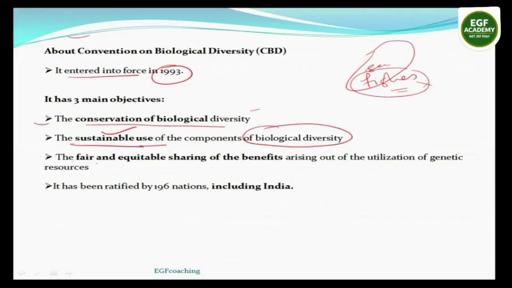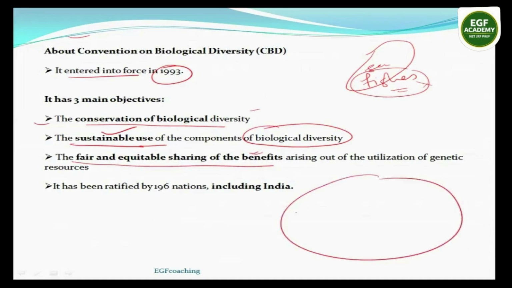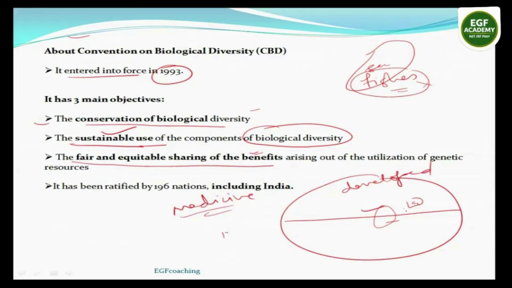Then fair and equitable sharing of benefits. It means on earth the tropical countries including India have lots of biodiversity. These are mostly developing countries. Now, the developed countries use their genetic resources. For example, they use genetic resources to make medicines. They would experiment on any plant and may find any substance which can be used to make medicine. But after utilizing the resources of developing countries, developed countries don't share its benefit of that resource with the country from where they took that genetic resource.